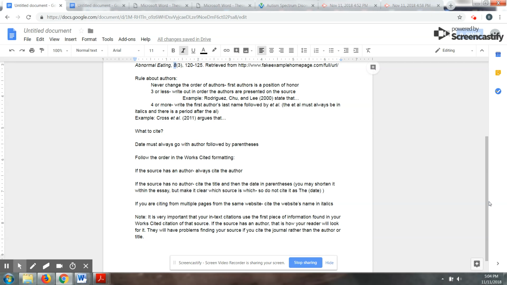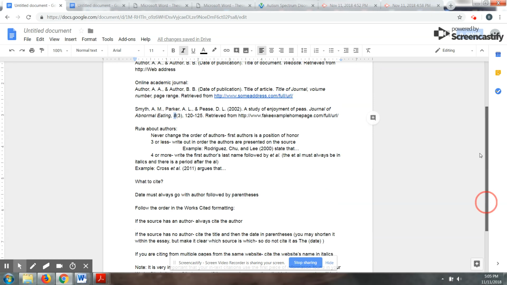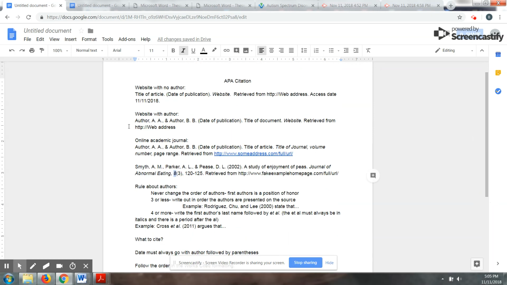Now, it's really important too, you need to use that first bit of information because whenever, let's say I want to look up a source, which I may do. So if you cite it by the title, but it's organized by the author in your works cited page, it's going to take me a few minutes to find it. So it's really important that whatever you have as the first bit of information in your works cited page, again, your works cited page information would be this. That's how you cite it in the essay itself.